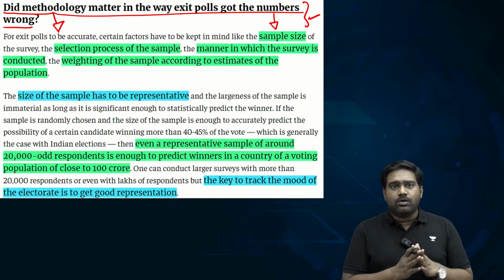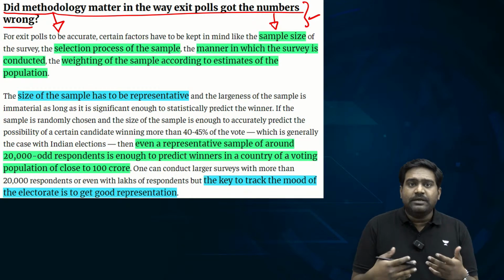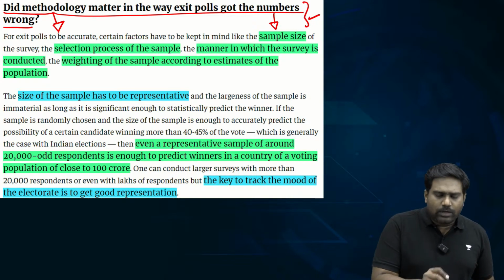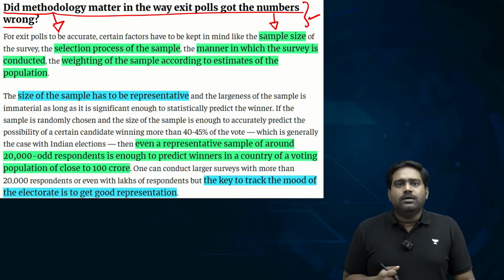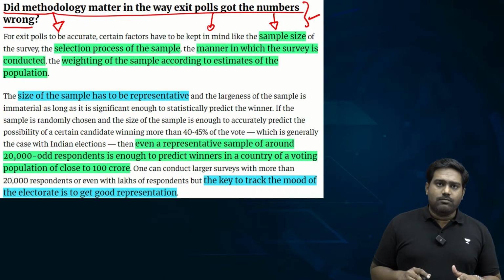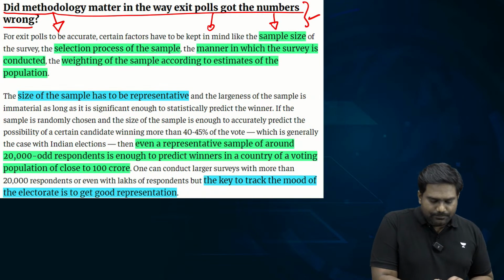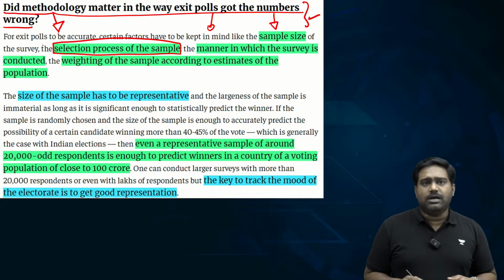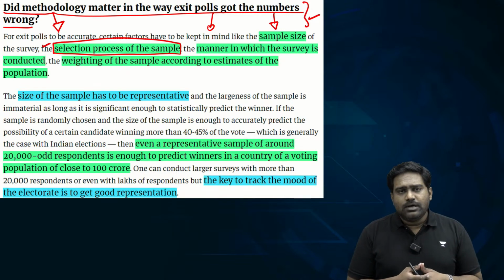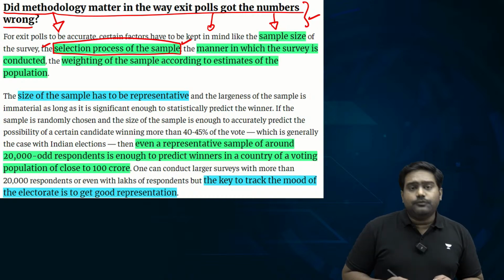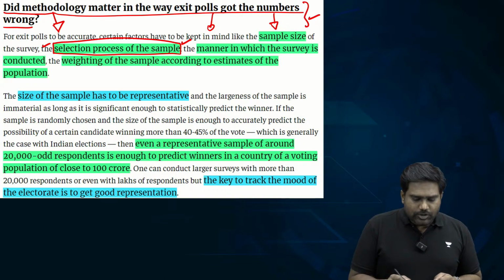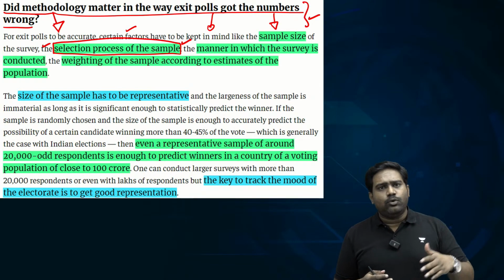Which essentially means that there's something wrong with the methodology itself, with the parameters that are being gauged by these pollsters. So let's quickly understand what exactly is the methodology, what parameters are captured through these exit polls and surveys. See, first and foremost, a sample size is chosen amongst the electorate. Now, if you take national elections in India, the total voter base is close to 100 crores, around 96 to 100 crores. So out of the entire voting population, a small sample size is chosen, because obviously no media outlet or think tank can reach out to every single voter.